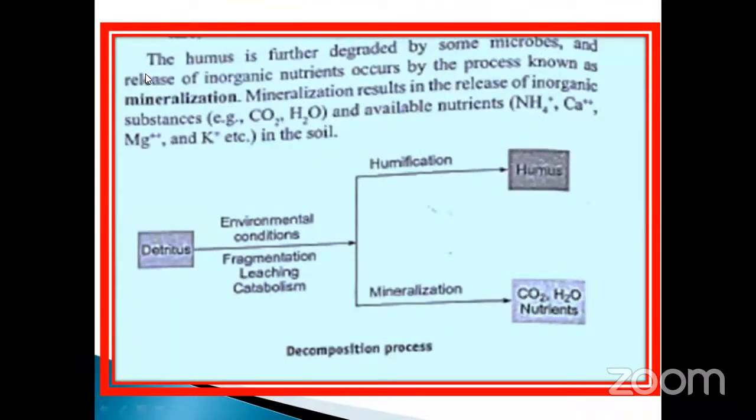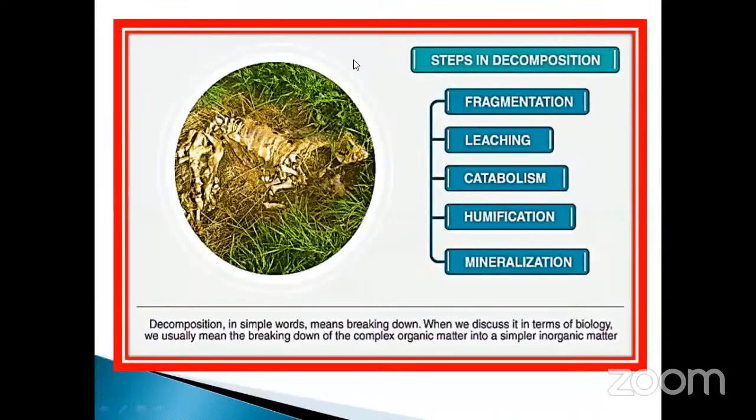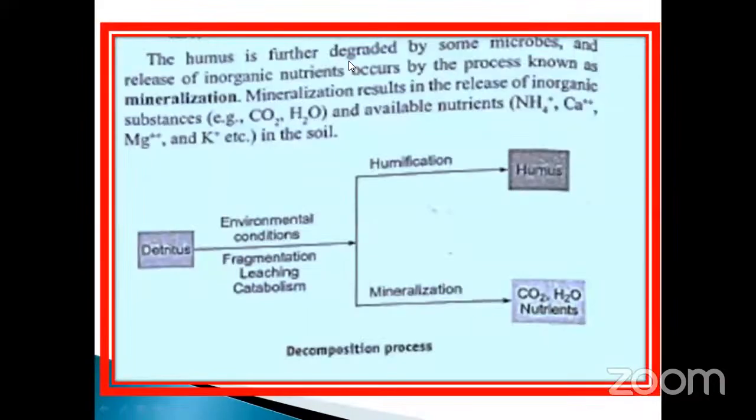See here, the humus is further degraded by some microbes, and the release of inorganic nutrients occurs by the process known as mineralization. The humus is further degraded, that is, humus also undergoes degradation. It is a very slow process, already we discussed, isn't it?